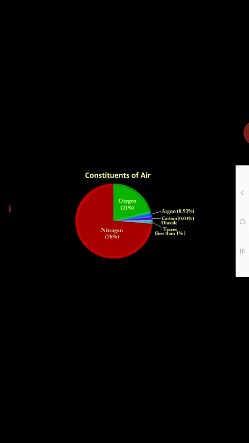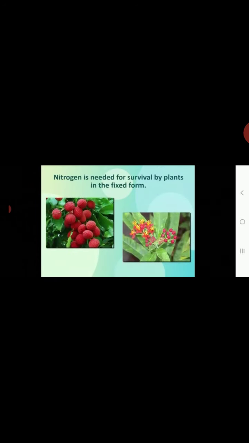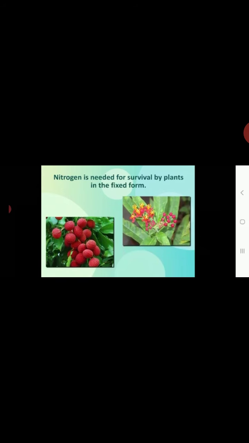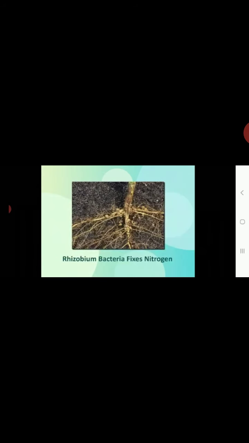Nitrogen makes up 78% of the volume of the air. It is needed for survival by plants in the fixed form. So, bacteria found in the soil fix the nitrogen, which is then used by the plants. Nitrogen moves between atmosphere, biosphere, and geosphere in different forms in a process called the nitrogen cycle.